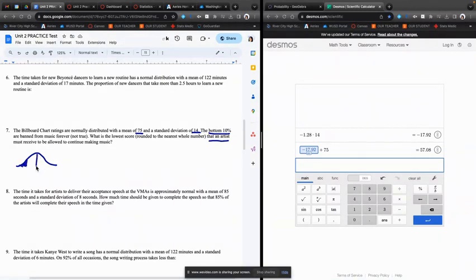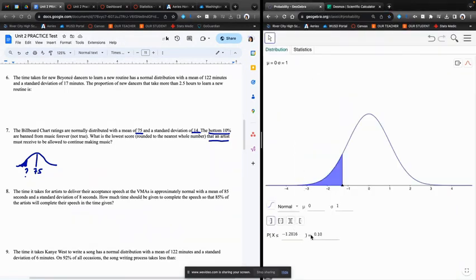Okay, we know that our mean is 75. So we're looking for this score here that would separate the bottom 10%. So in this case, we're going to have to use our z-score table backwards, or the calculator backwards rather. Okay, and we want the area to the left here, and we know we want that area to be 10%.